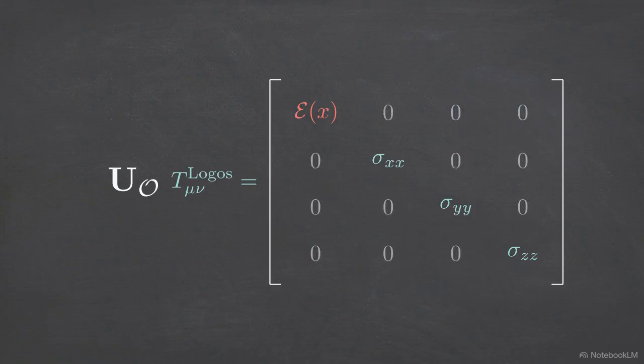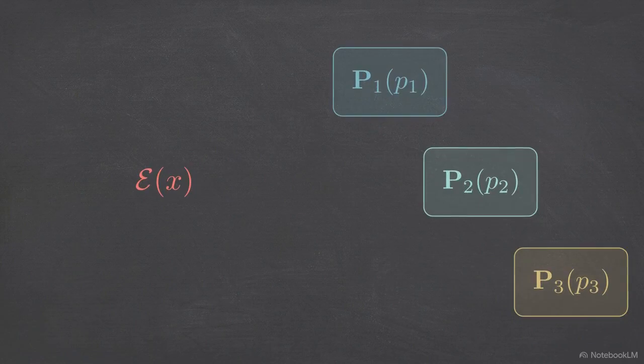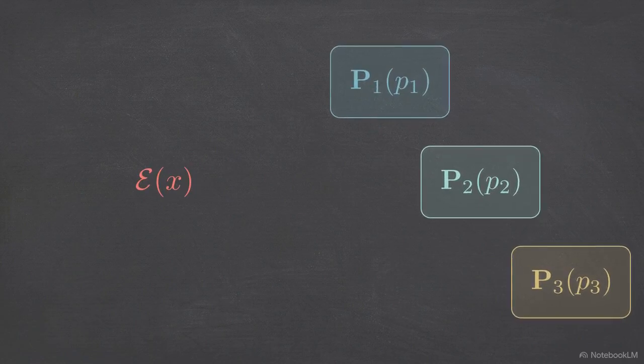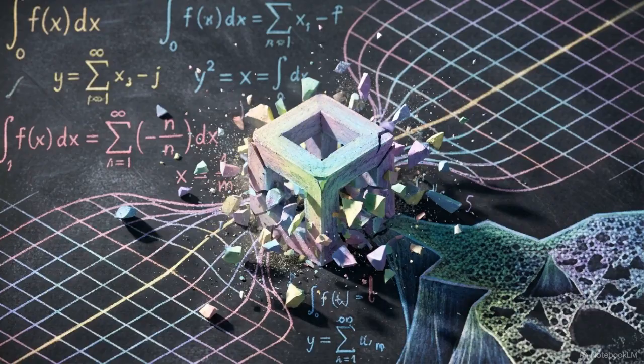The immediate mathematical consequence is the off-diagonal momentum terms vanish entirely. The matrix completely diagonalizes. The unified spatial shear stress on the diagonal fragments into isolated prime-specific pressure sheets, each exerting pressure independently. The local energy density component at the top left is now completely decoupled from spatial kinetic transport. It fluctuates as a standalone classical scalar. The act of observation physically shatters a unified mathematical field into independent, vibrating classical forces.